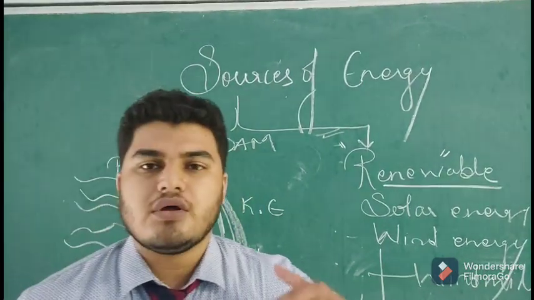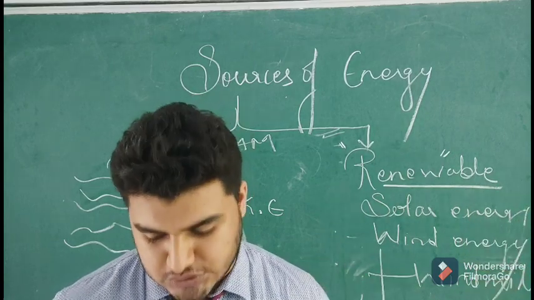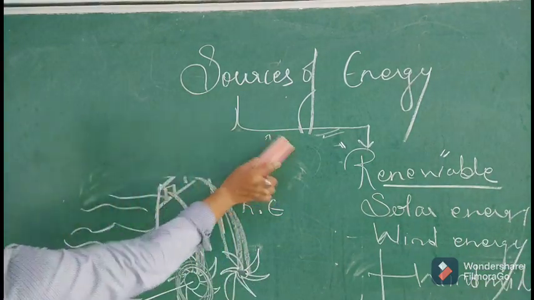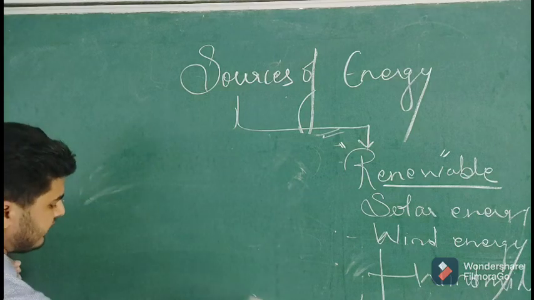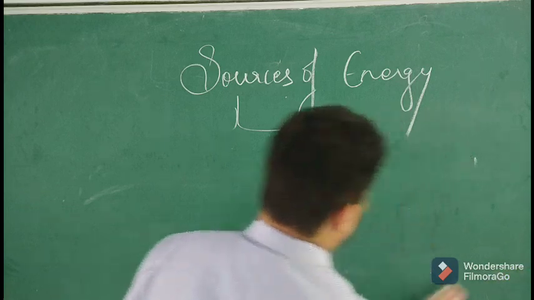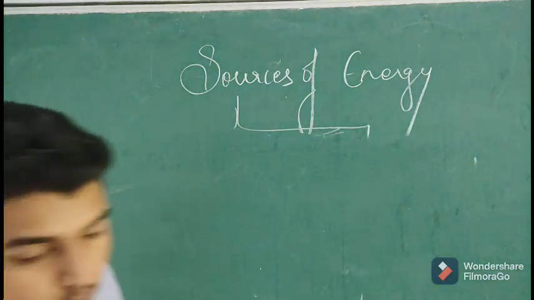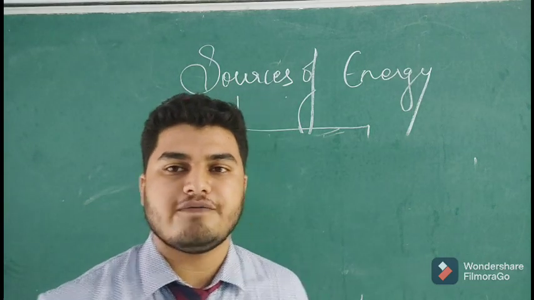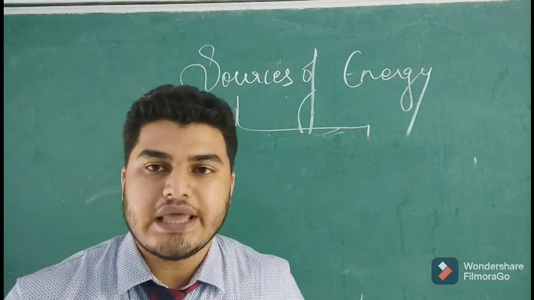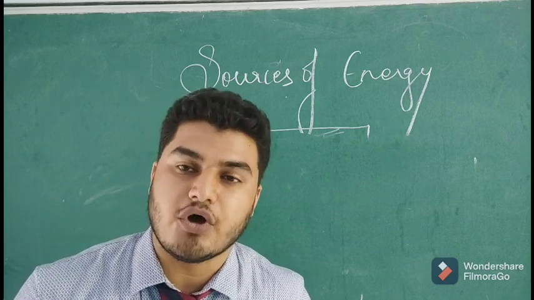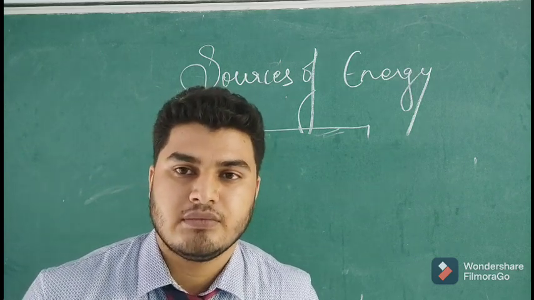So these are all the examples of renewable sources of energy. The next one is non-renewable sources of energy, which I explained cannot be regained. Like when you burn coal, that coal has been made from the degradation of organic compounds at high pressure inside the surface of the earth over millions of years.